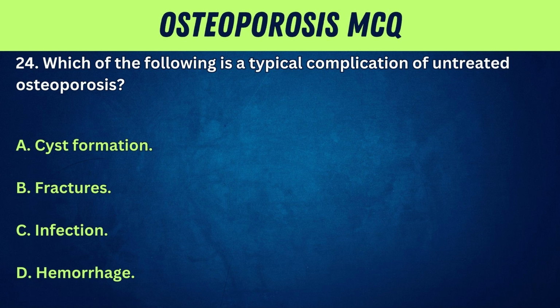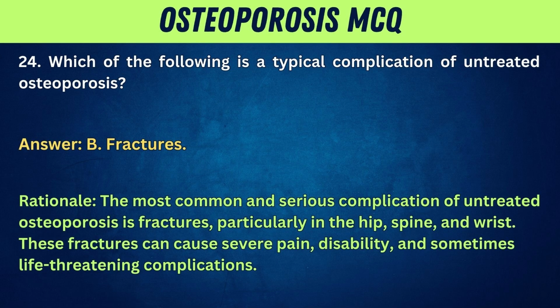24. Which of the following is a typical complication of untreated osteoporosis? A. Cyst formation. B. Fractures. C. Infection. D. Hemorrhage. Answer: B. Fractures. Rationale: the most common and serious complication of untreated osteoporosis is fractures, particularly in the hip, spine, and wrist. These fractures can cause severe pain, disability, and sometimes life-threatening complications.